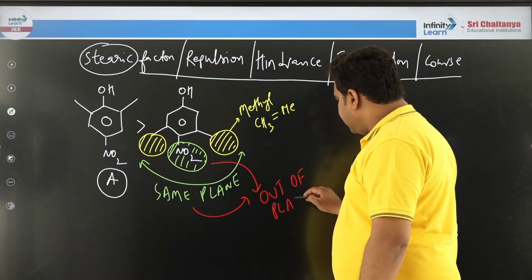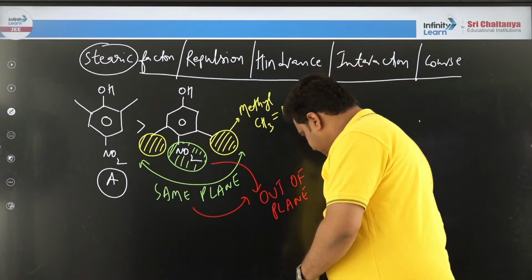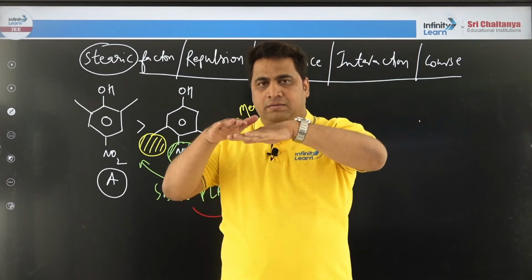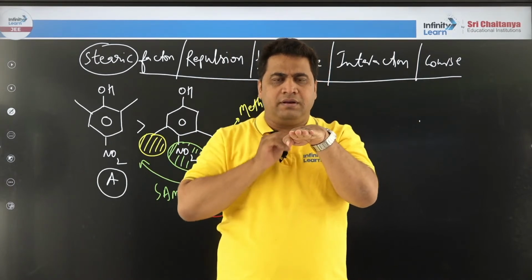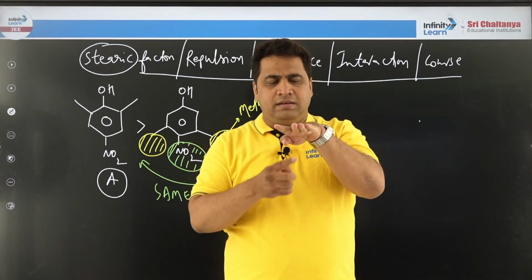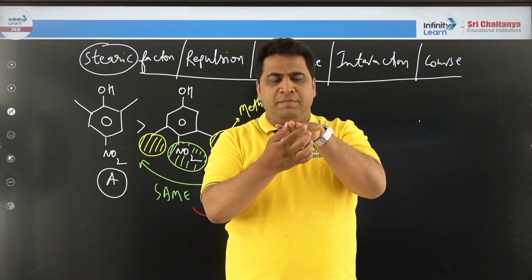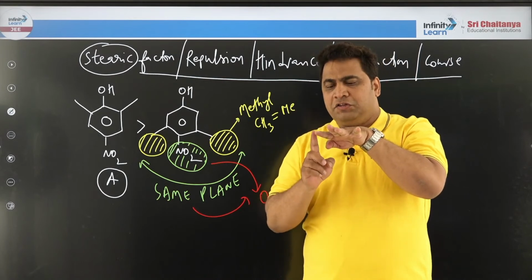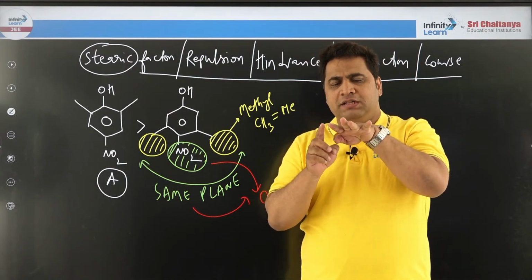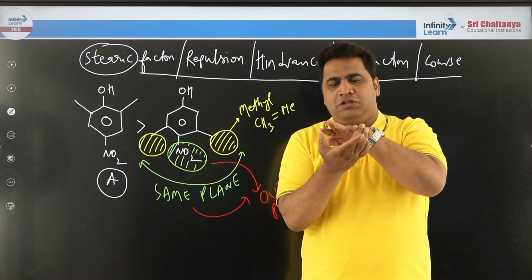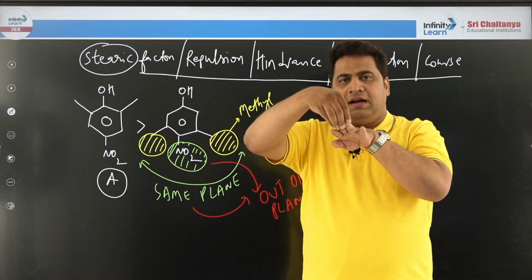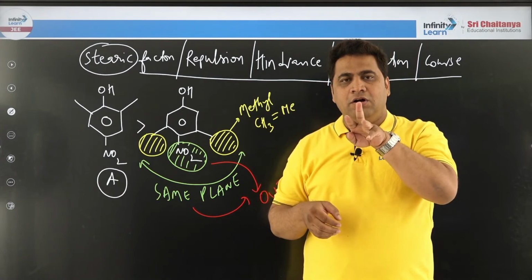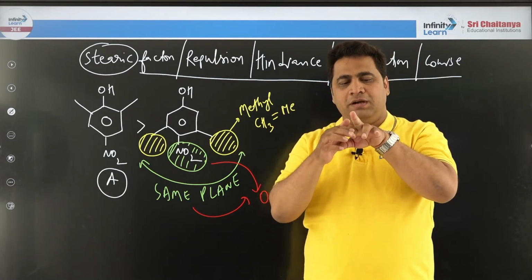I will explain this by taking one example. Don't take tension, I will show you. Look here. This is benzene ring. Plain benzene ring. This is methyl and this is methyl. Imagine the middle nitro group is there. Right? Now this methyl is pushing the nitro group and this methyl is pushing the nitro group. As a result, the nitro group will go out of the plane. Are you following? It will go out of the plane.